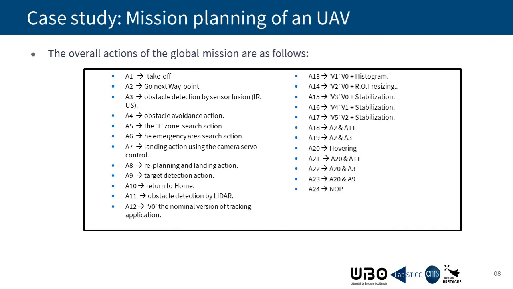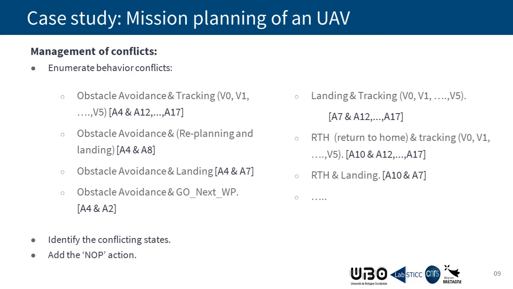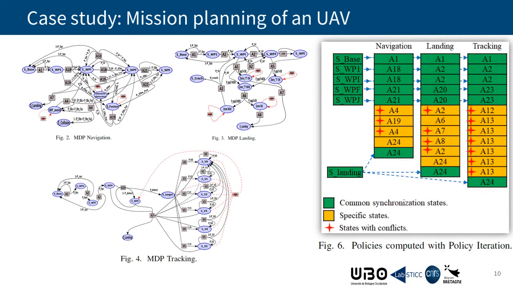Here we can see the overall actions of the global mission. In this case, to manage the conflicts, first we enumerate behavior conflicts, then we identify the conflicting states, finally we add the NOP action to these states. Here we can see the graphical representation of the three MDPs and on the right the policies resulting from their resolution. Also we can see the conflicting states marked with red stars.